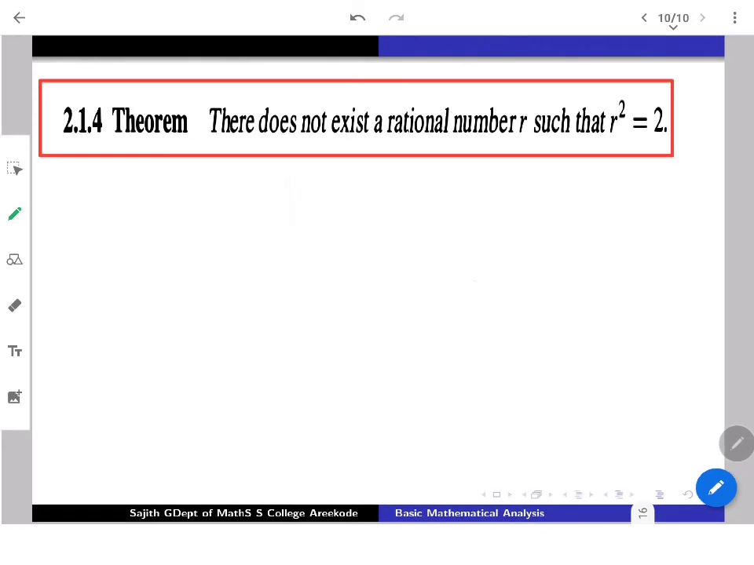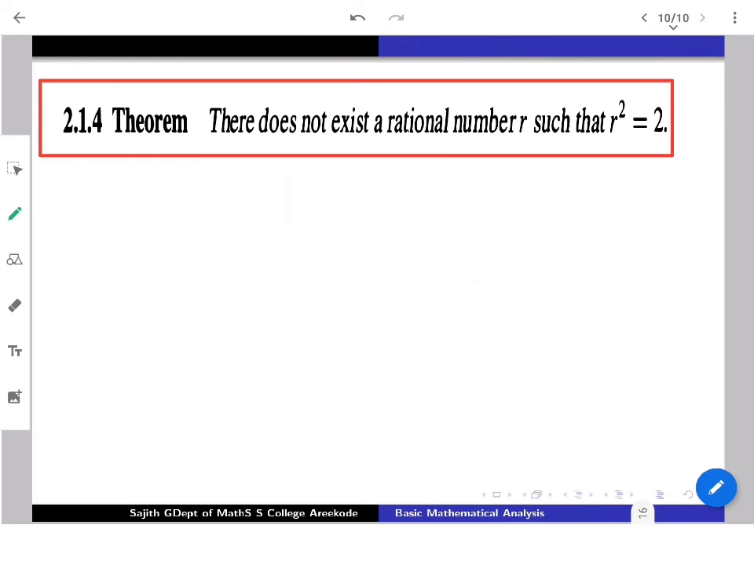It comes as a nice theorem. There does not exist a rational number r such that r square is going to be 2. It is not giving you that root 2 exists. If it exists later, we can say that r is called, or the notation can be given as, root 2. That is a second level.